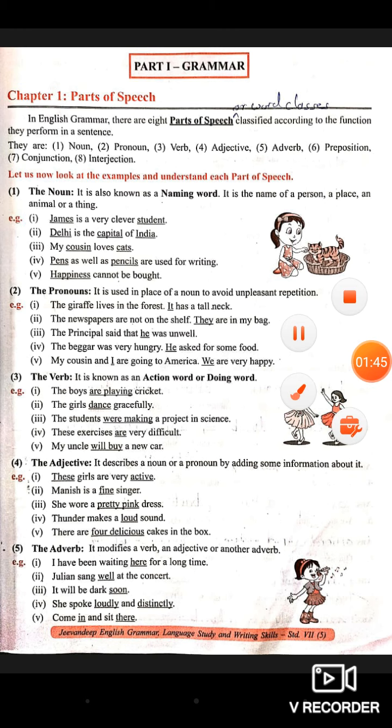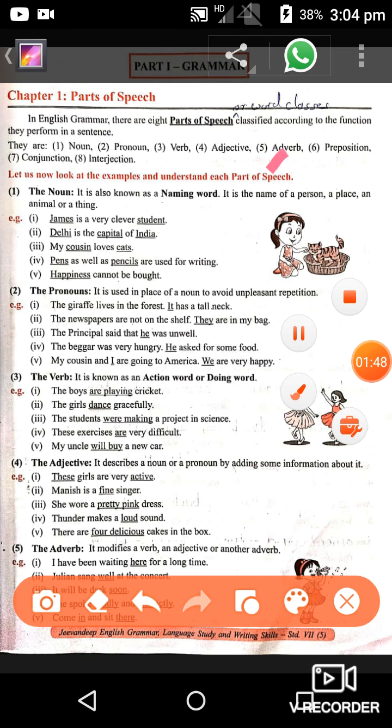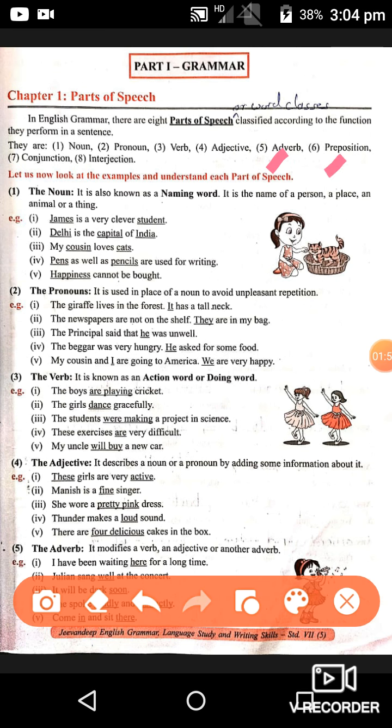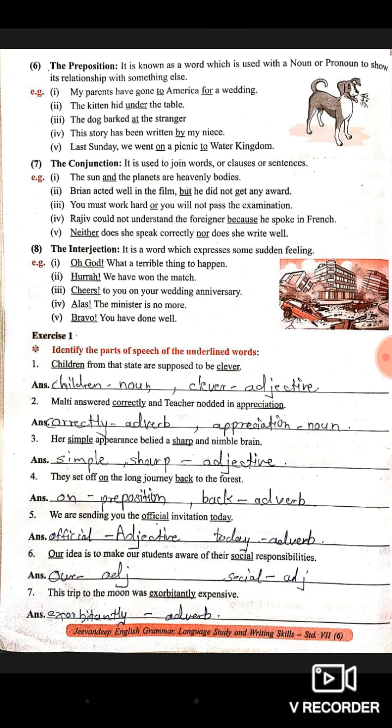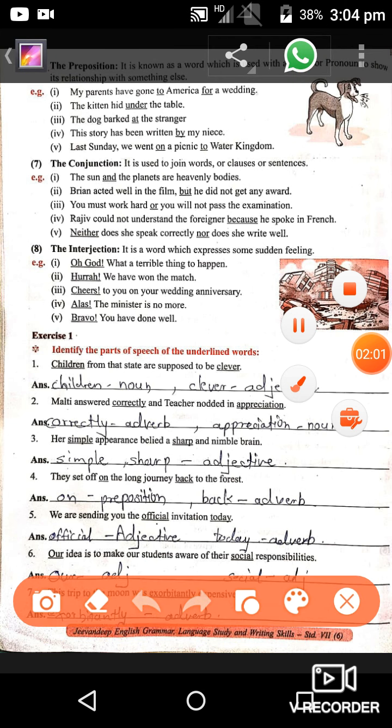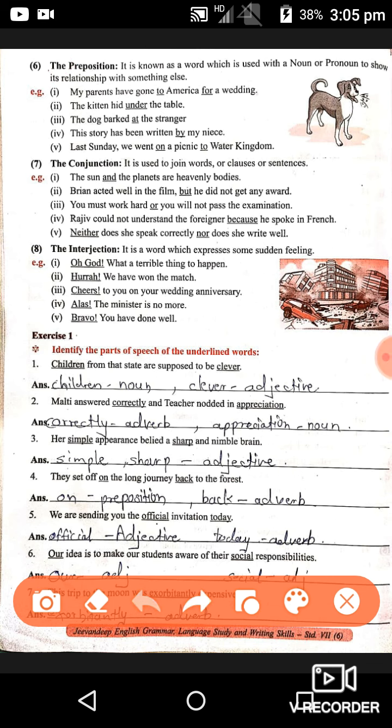Next one we will see, preposition. We have completed adverb. Now we are going to look at preposition. A preposition is a word which is used with a noun or pronoun. It is always relating a noun or pronoun to show its relationship with something else.